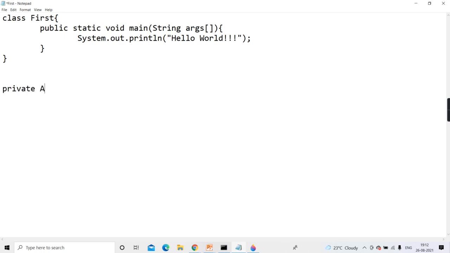See here, private class A. Is it a top level class? Yes. So you cannot give private or protected. If it is an inner class, a class within a class, then it is allowed. You can give private or protected. But a top level class cannot have private or protected. Either default, and default means I am not using any keyword, or you can give public.